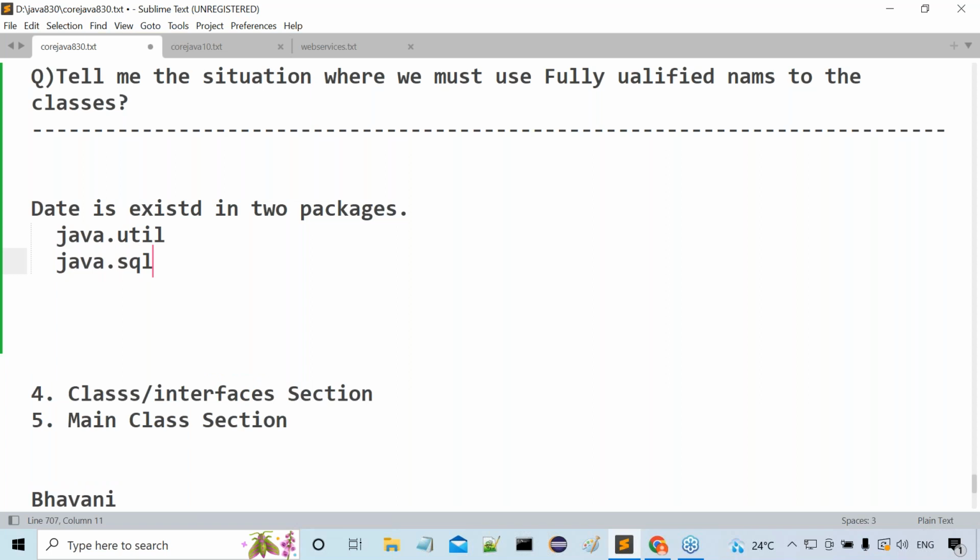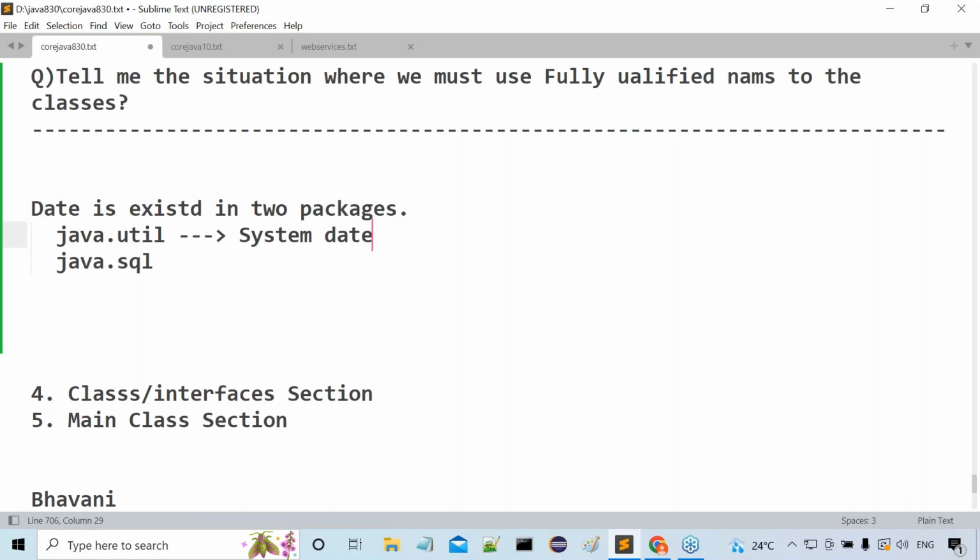In the java.util package, what is the Date class's purpose? To represent the current system date. Whatever date is available in our system, to represent the current system date in a Java program, we have the class Date from java.util.